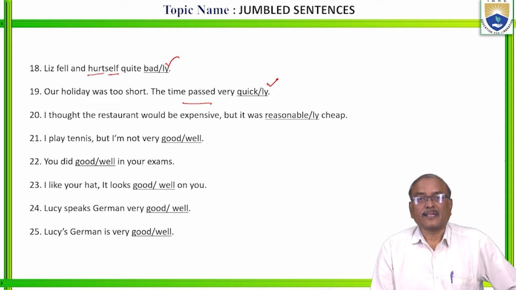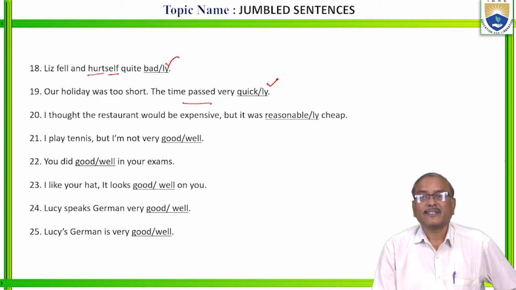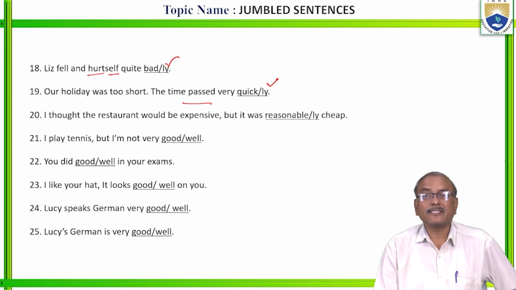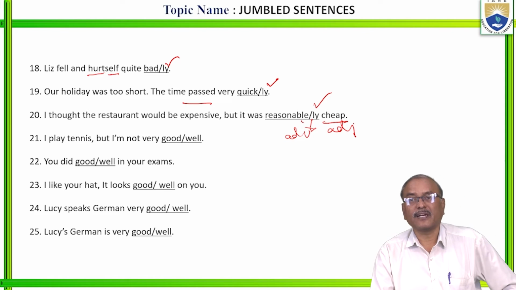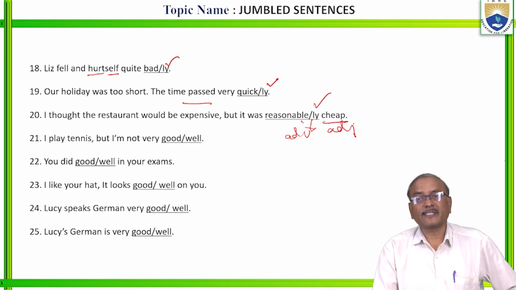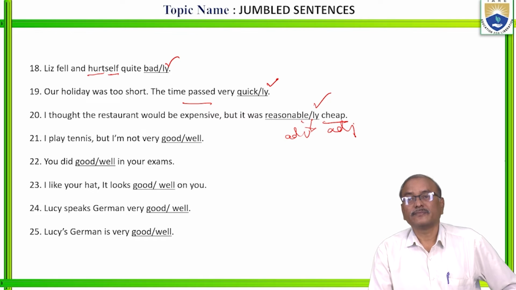So, next one. I thought the restaurant would be expensive, but it was reasonably cheap. It was reasonably cheap. Here cheap is an adjective, right? Before an adjective, we have to use an adverb only. So reasonably cheap. Reasonable cheap is wrong, but it was reasonably cheap.